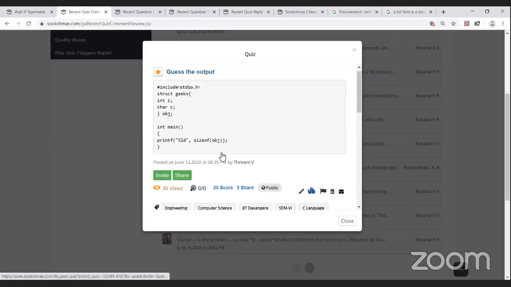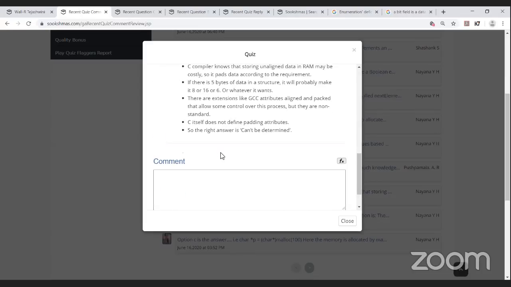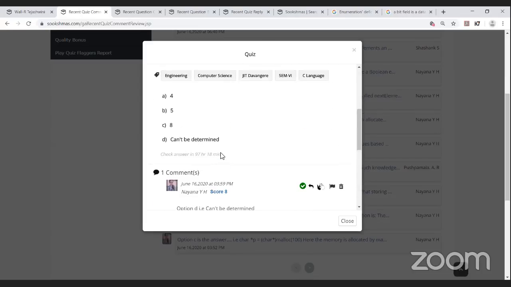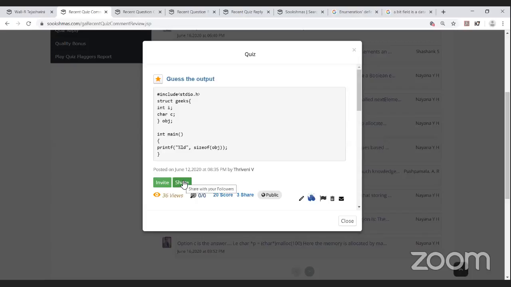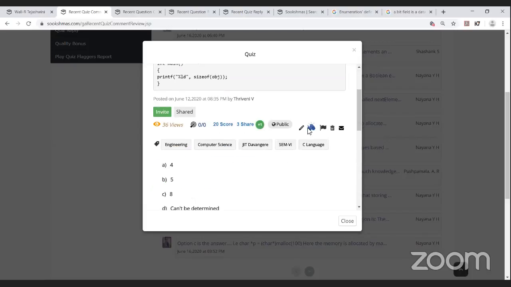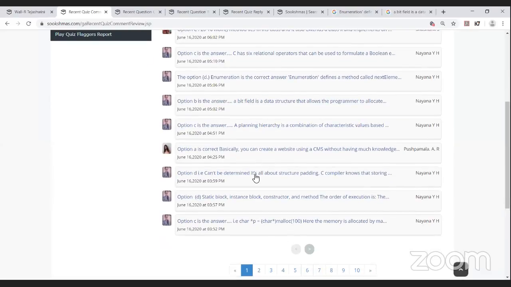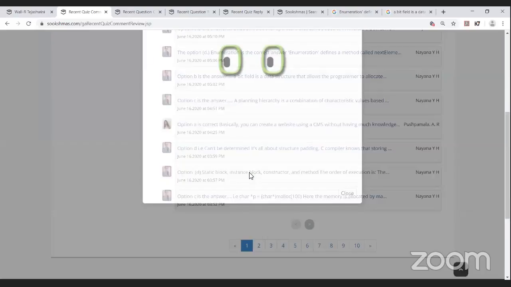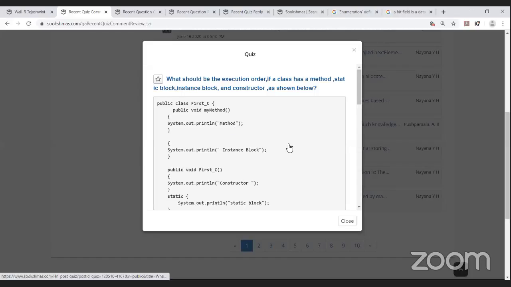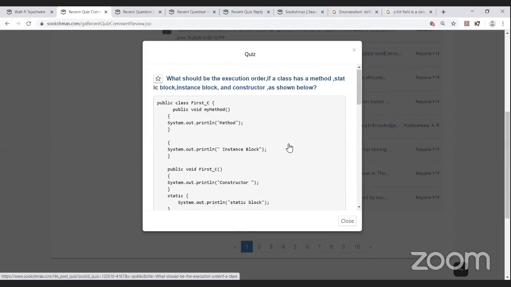Okay, but I think she could be still more descriptive in her answer. Okay, and it's a good question by Triveni also. Okay, and the next comment is being done by Naina YH. Okay, and it's a question by Triveni V.